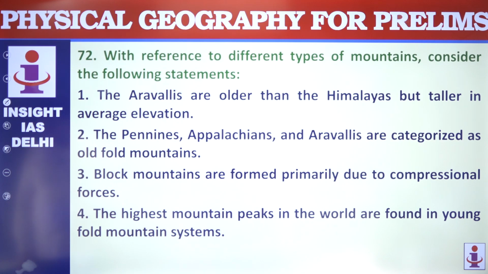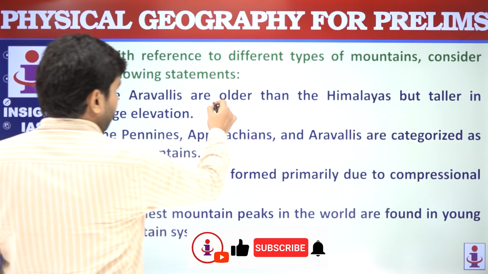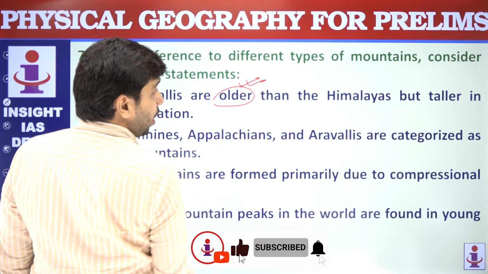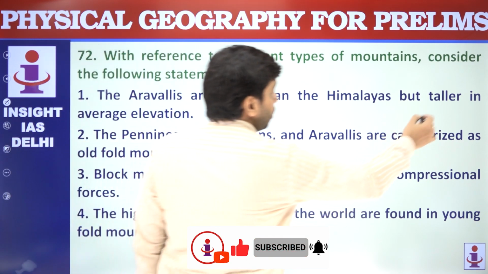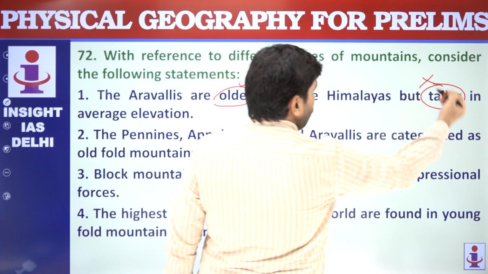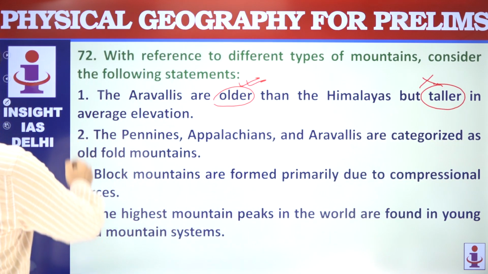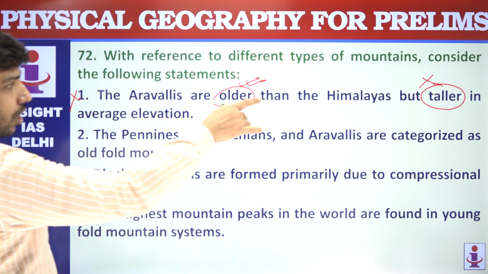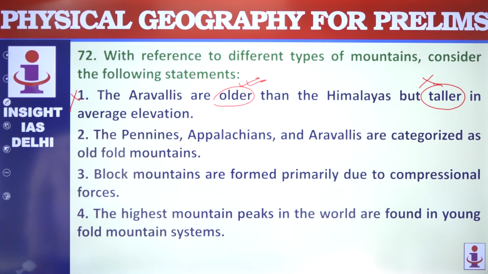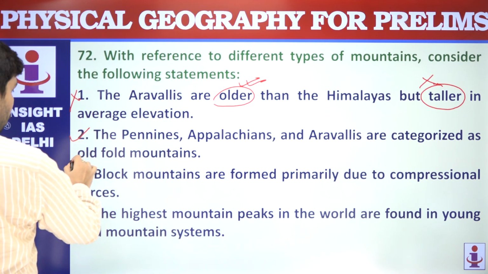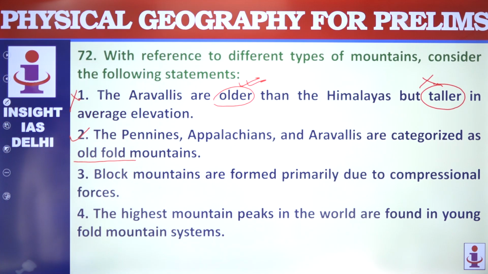Aravallis are older than Himalayas. Yes, this is correct. But taller? They are not taller on average than the Himalayas. So because of the taller part, this is not correct. Pennines, Appalachians and Aravallis are categorized as old fold mountains.